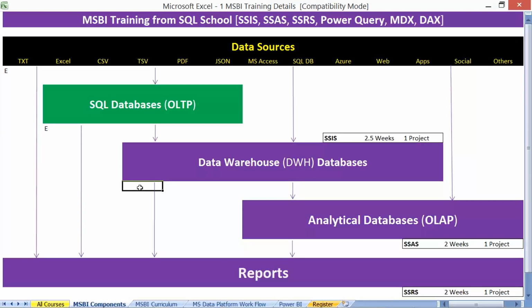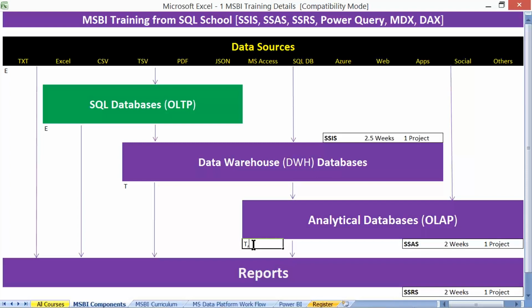And here perform transformations: mixing the data, comparing the data, merging the data, truncating the data, lookups, joins, etc. Any type of operation we can do using the core component SSIS results in something called data warehouse databases, and we perform additional data loads onto these analytical databases.